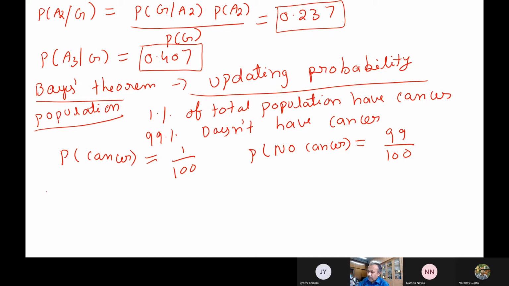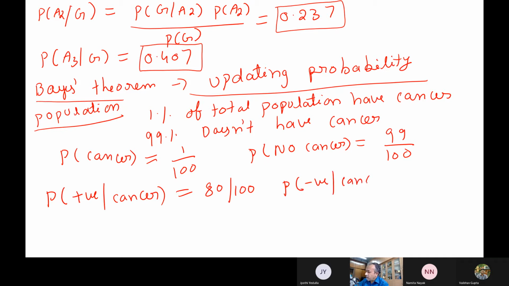So every instrument has some errors. The probability you will get a positive given cancer, that is, the person has cancer and the test also says positive, is 80%, the efficiency of the test. And the probability of negative given cancer, the person really has cancer but the test shows negative, it is not able to detect, is 20 by 100 actually.